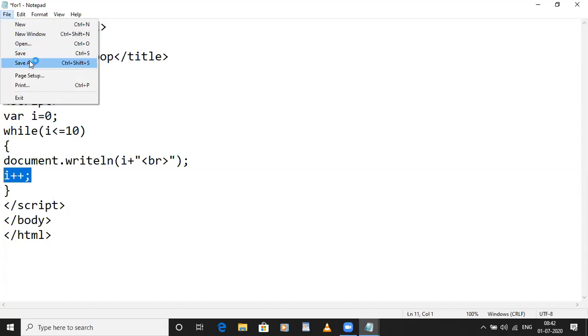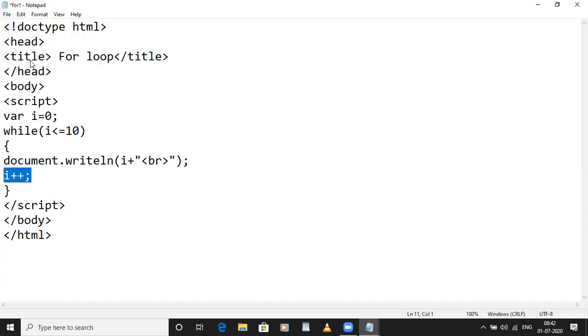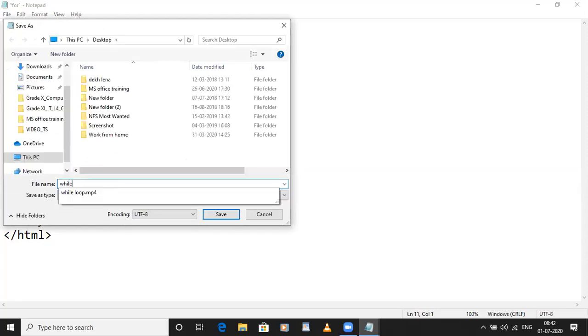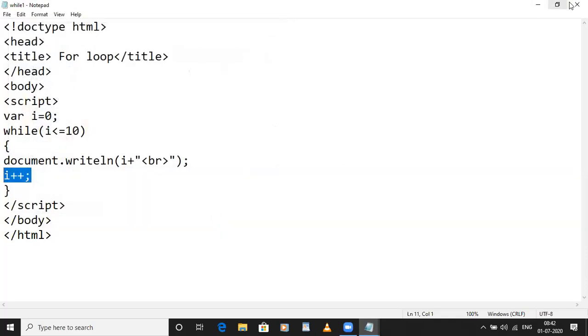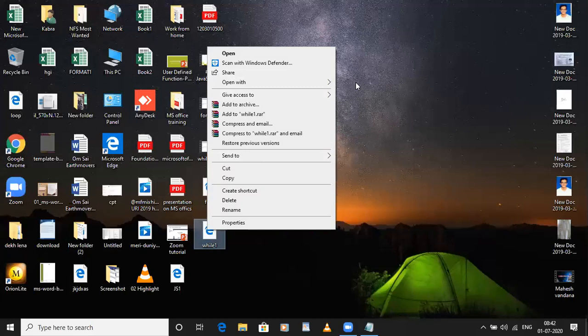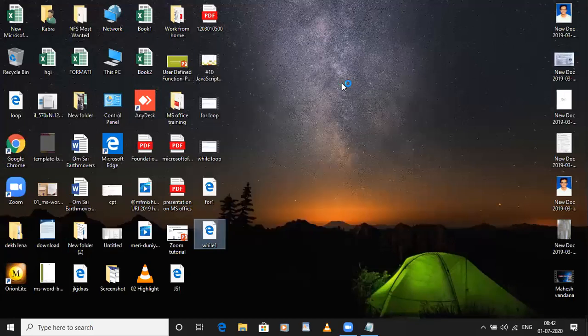So here I will change the name of the program. Please practice these programs at home, even by writing them, and if you have time, try to execute them on the computer also. So this is our while loop. It will show the same output, right? Because we have only changed the syntax of the loop; the logic is the same. Okay, so can you see 0 to 10 on the screen? Yes.